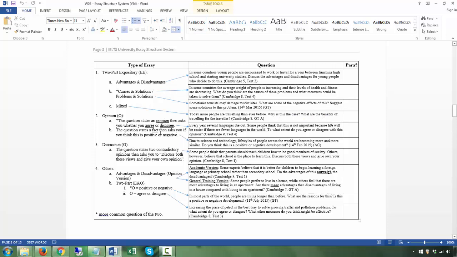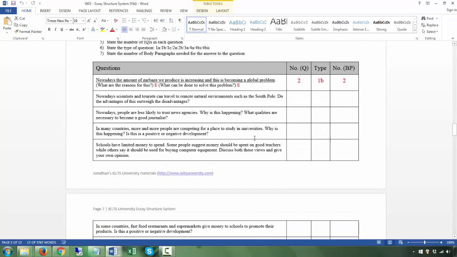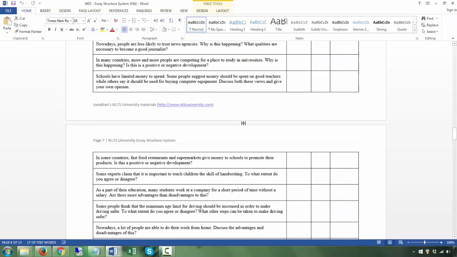Whereas right now we're doing this question. The question states a fact. This is a fact. And then they ask you, is this a positive or negative development? Which is actually asking for your opinion. All right. When you say it's positive or negative, that's an opinion.